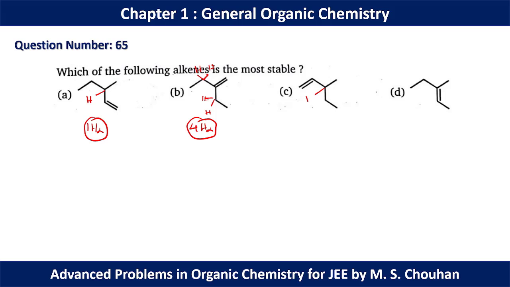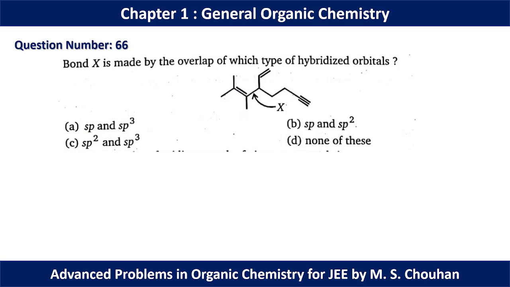In option C, we have again one alpha hydrogen, one hyperconjugative structure, but in option D we have 1, 2, 3, 4, 5, 6, 7, 8, total 8 alpha hydrogens that represent 8 hyperconjugative structures. So maximum number of hyperconjugation is possible in structure D. That's why for question number 65, option D should be the correct option.